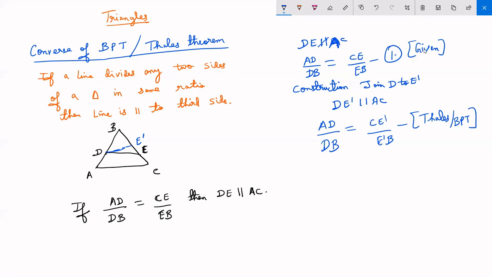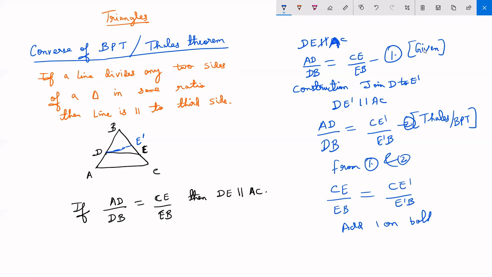Isn't it? Now, from first and second, you can say that the left hand side of both the equations is the same. That means the right hand side also has to be the same. So that means CE upon EB is equal to CE dash upon E dash B. Now add 1 on both sides. So you will get CE upon EB plus 1.